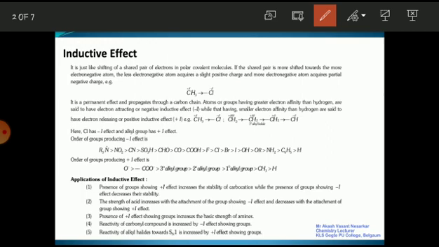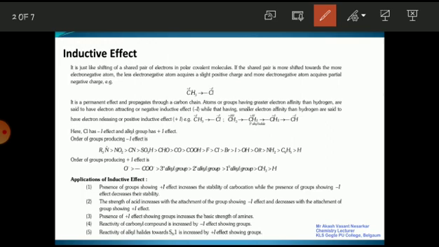Order of groups producing negative inductive effect in their increasing order: tertiary amine has the greater negative inductive effect than nitro group, then cyanide, SO3H, CHO, that is aldehyde, CO, carbon monoxide, COOH, acid, fluorine, chlorine, bromine, and iodine, hydroxide, OR, alkoxy, amine, phenyl, and hydrogen. The order of groups producing positive inductive effect is O minus, COO minus, tertiary alkyl group, secondary alkyl group, primary alkyl group, methyl, and hydrogen.